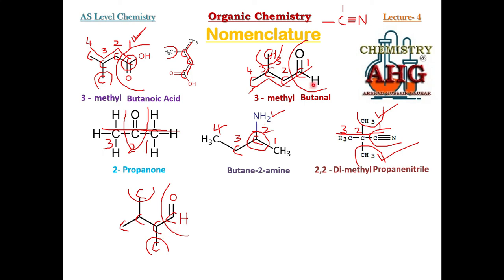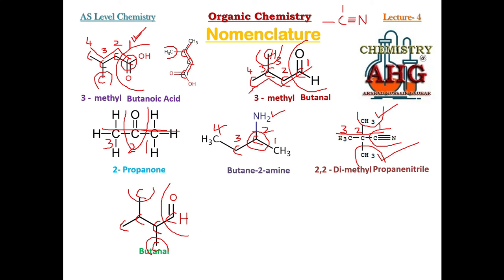In this case, H was given. In this case, H was not given, so we have to place H ourselves. This is aldehyde. So how many carbon atoms are there? You can see in the longest chain, 4. 4 carbon having single bond, so but, ane, and aldehyde. So the parent name will be butanal. Butanal. How many branches are there?